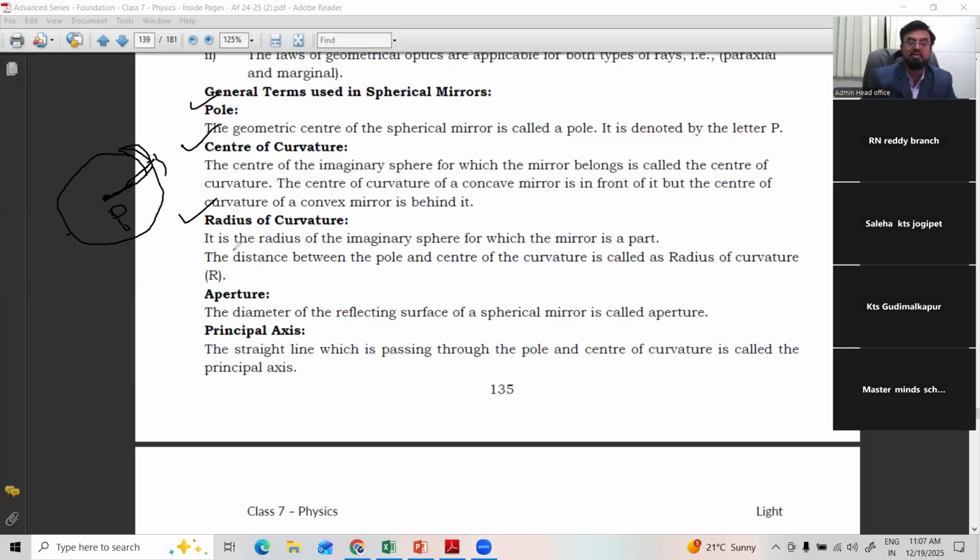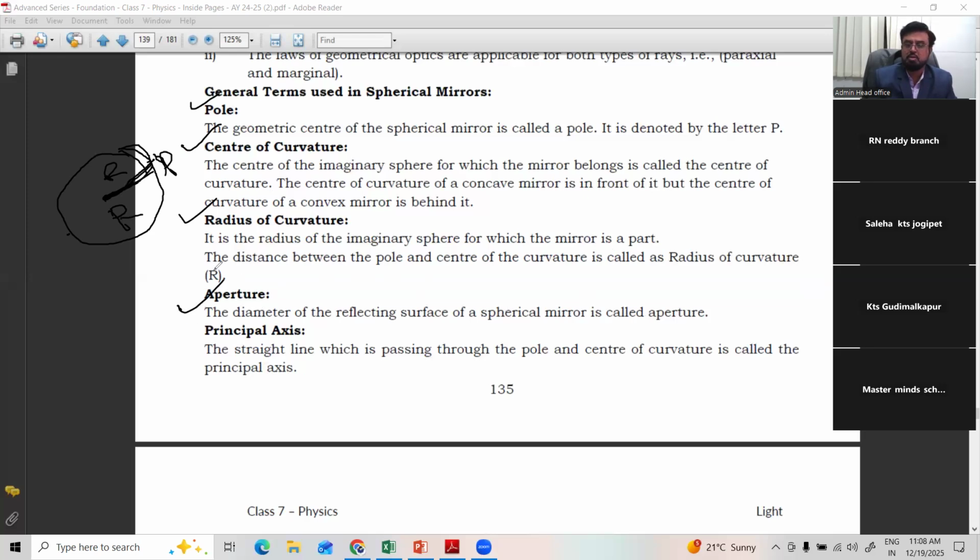Then the radius of curvature. It is the radius of the imaginary sphere of which the mirror is a part. It is the distance between the pole and the center of curvature. So this is called the radius of curvature. This is the pole here. Sorry, the pole is not here. Radius of curvature.